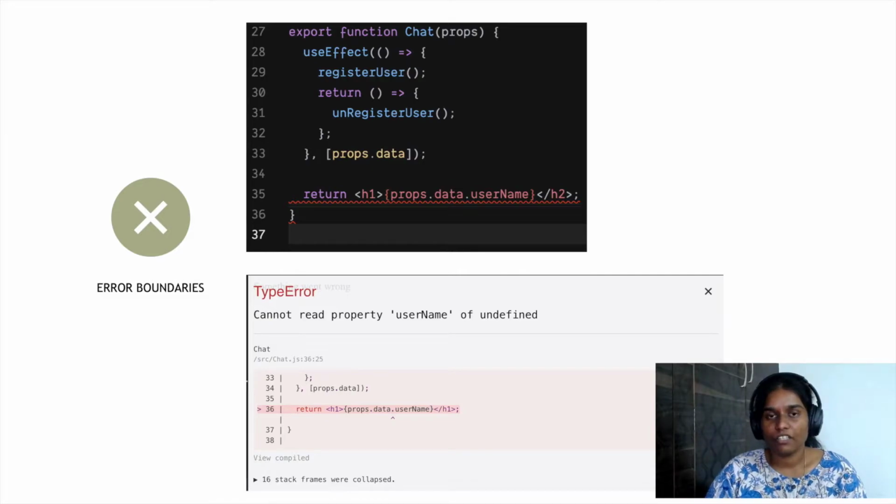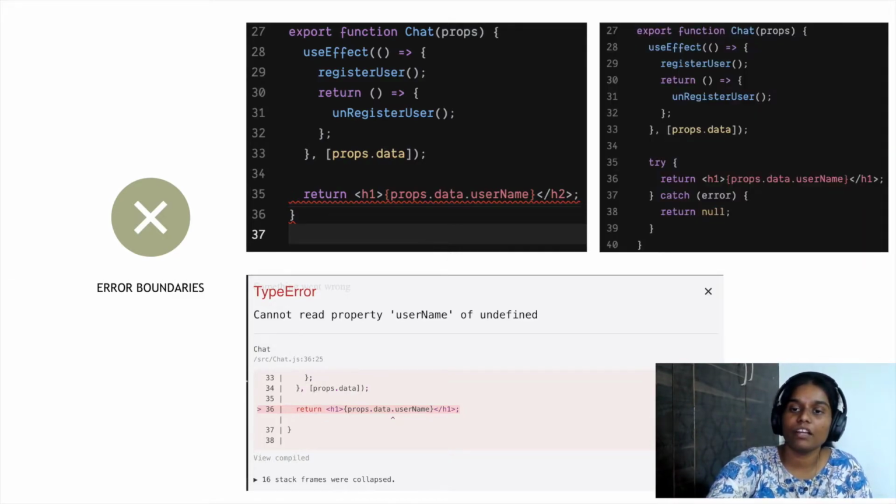And these pretty much happen. These keep happening during rendering of your app. So how do we handle this? If we have to go by the traditional way, we have to wrap the parts of the code that are prone to exceptions in the try catch block, which is something like this.